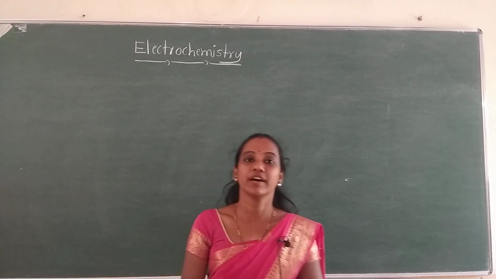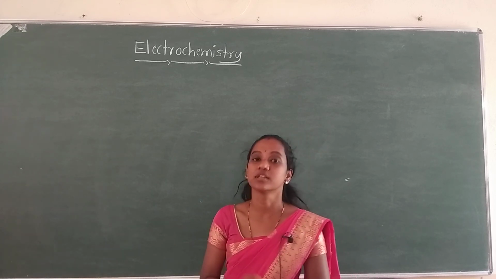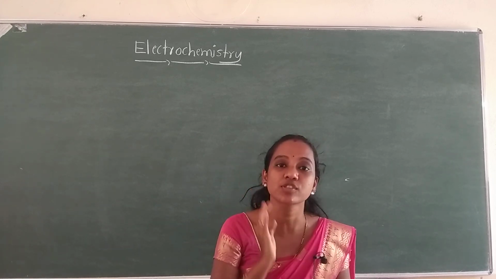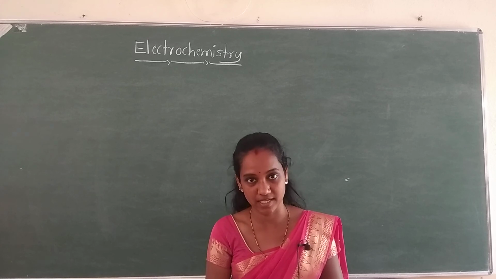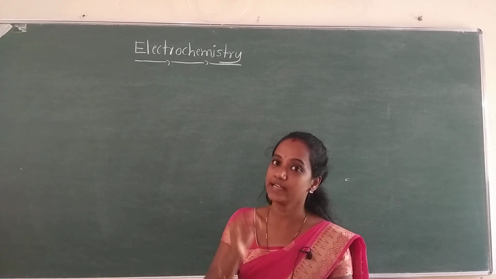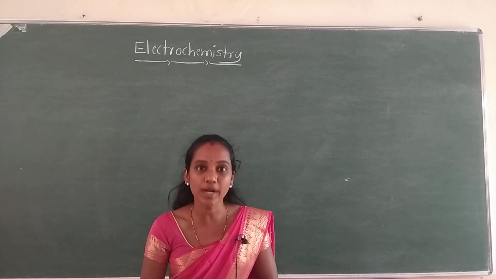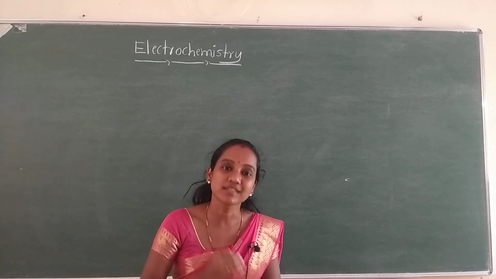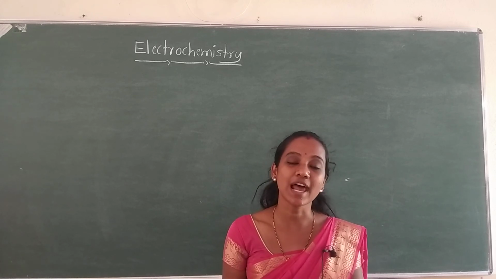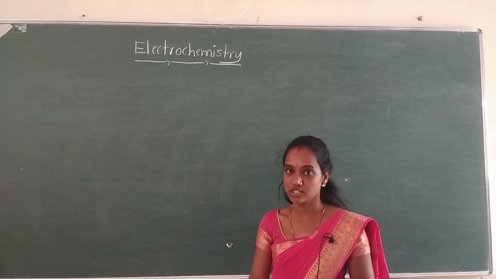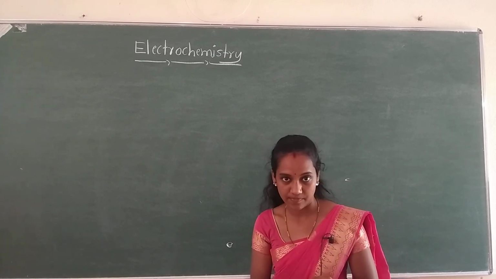In the last class we were discussing electrode and electrode potential, right? So what is the meaning of electrode? It is a metallic surface on which oxidation and reduction reactions take place. Whereas electrode potential is a potential difference developed at the interface between electrode and electrolyte. We also discussed positive electrode potential as well as negative electrode potential. Electrode potential is represented by the symbol capital letter E, isn't it?